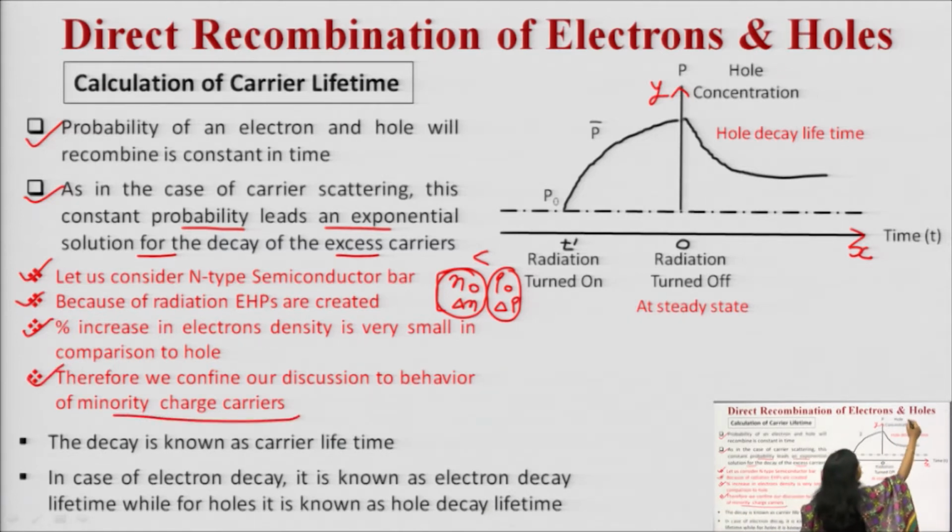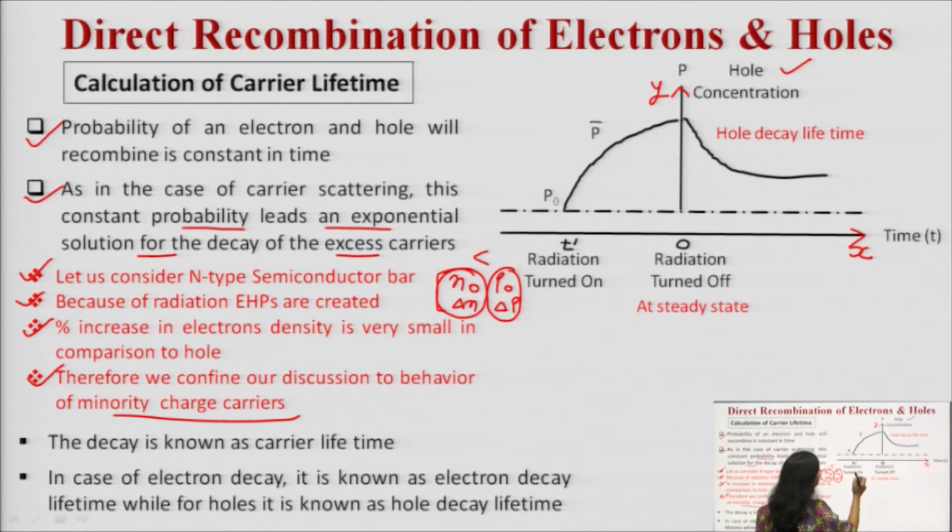That is why we are discussing the variation of hole concentration, because the electron percentage increase is very small. If you want to analyze it further, it would be difficult to relate it mathematically. So we are confining our discussion to the percentage increase in the hole concentration.